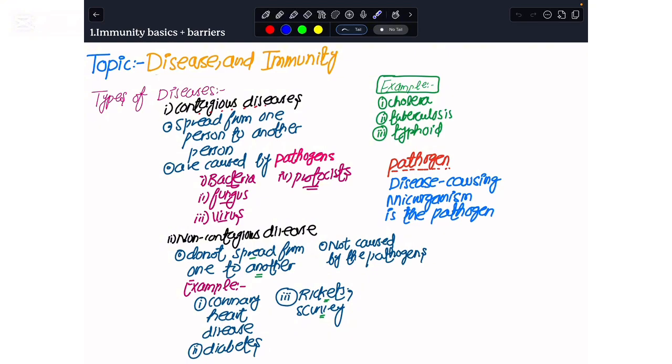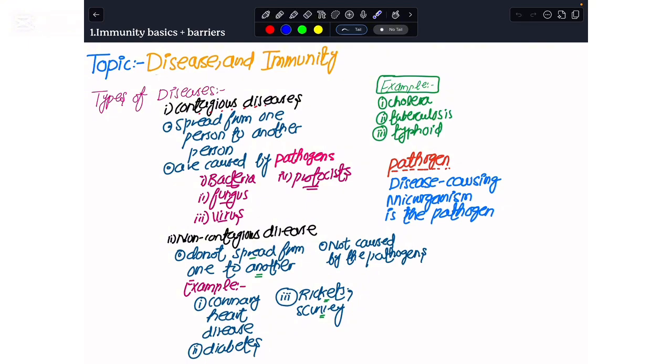If I were to simply talk about the term disease, disease simply means that you have some abnormal state of your mind and body. Like if I were to quote you an example from daily life, in winters you suffer from the common cold or common flu, and whenever you have this flu, you often complain to the people around you that neither your brain nor your body is working. So this is how disease is that abnormal state of the mind and body that the person develops.